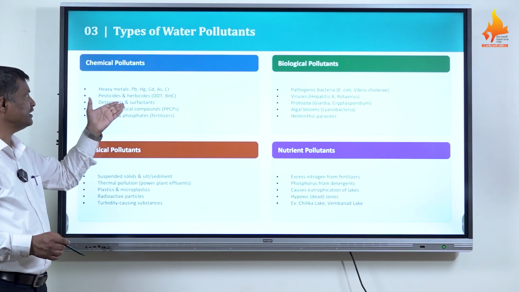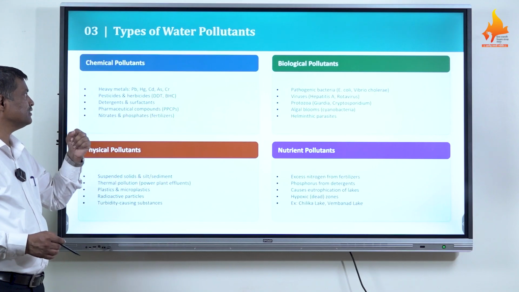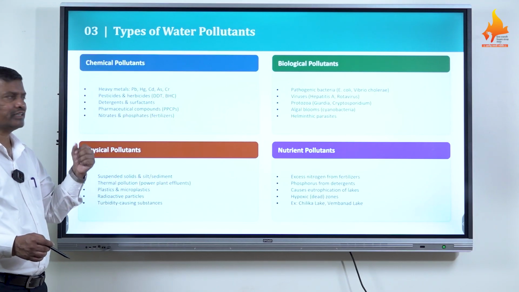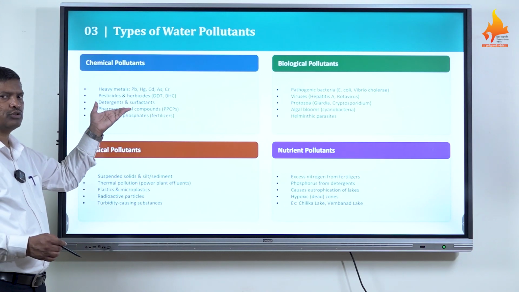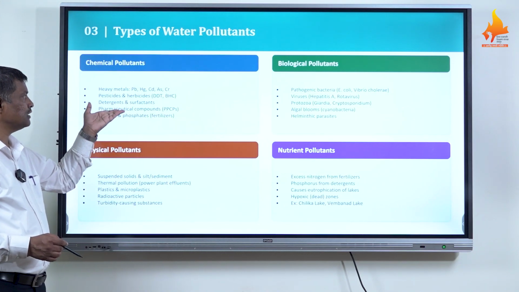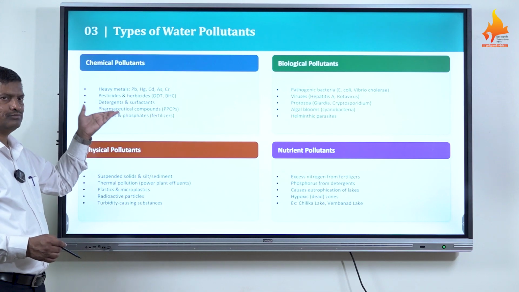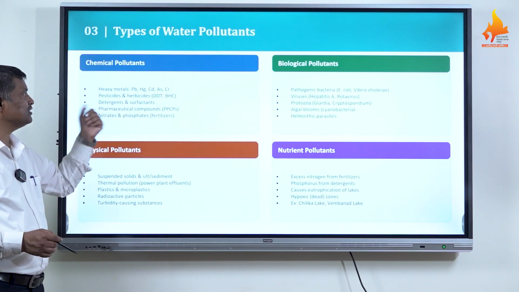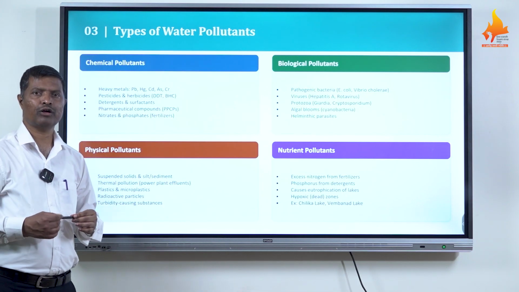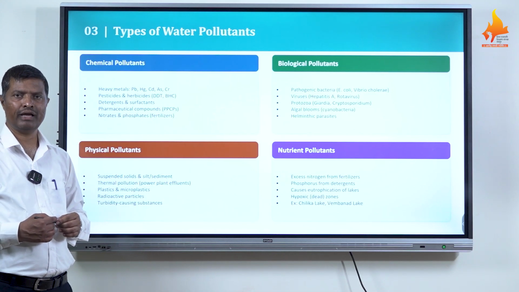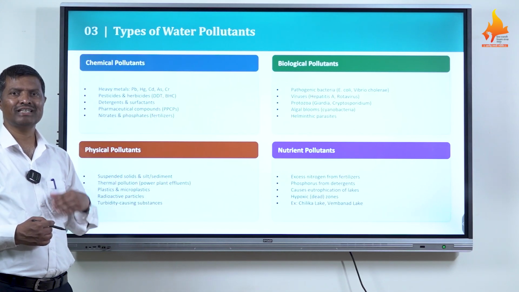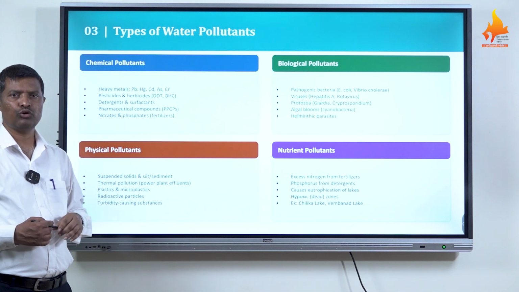Then detergents and surfactants. You know that detergents and surfactants mostly come from the textile industry or other industries, and they cause heavy pollution of water, especially rivers as well as other water bodies and large lakes. Then pharmaceutical compounds. Pharmaceutical compounds are most of the time anthropogenic, and anthropogenic compounds cause heavy pollution to the water.